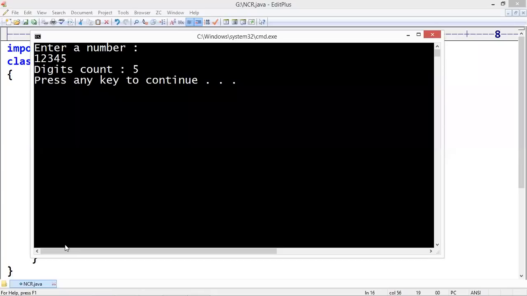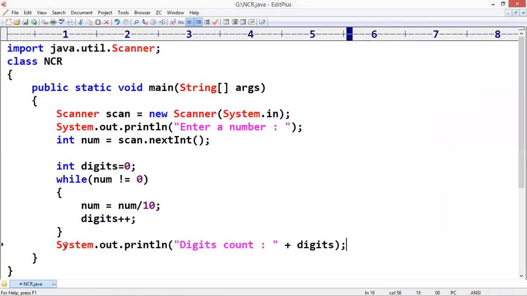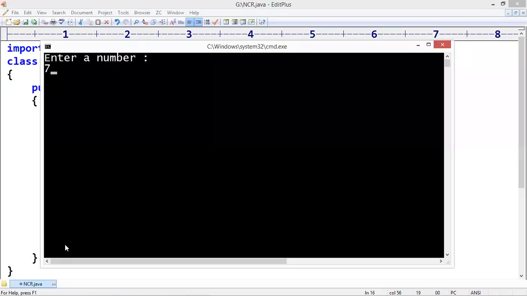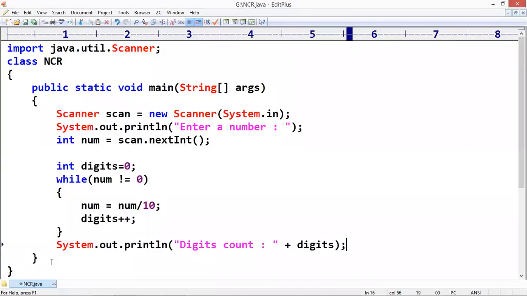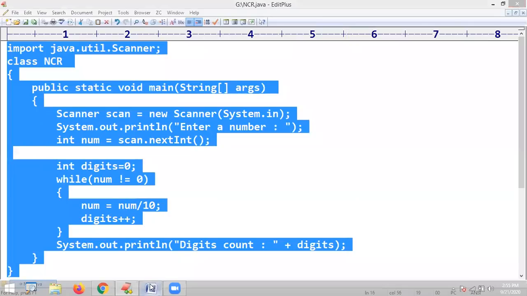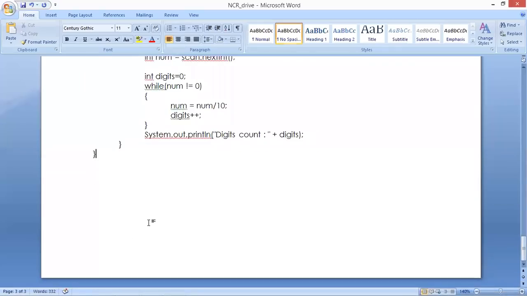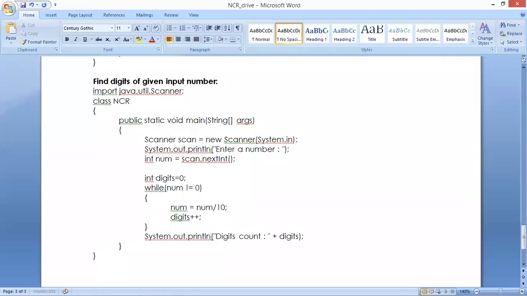Total digits 5. Sir, I have entered only 7. Digits count is 1 only. This is just finding the digits only. This kind of questions they are expecting.